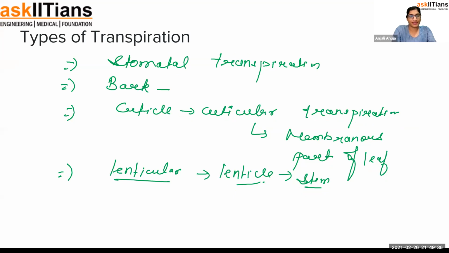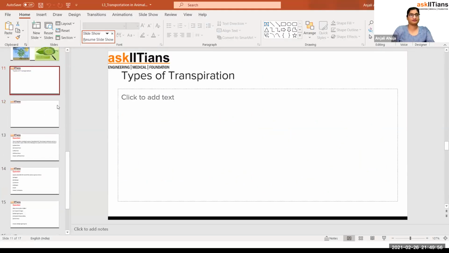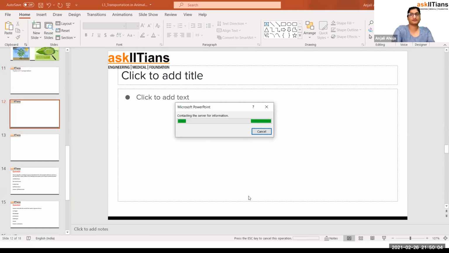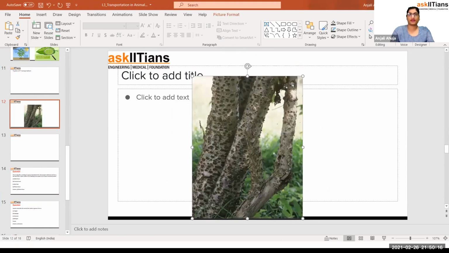Aren't we having lenticels? Okay, so I have added the diagram.